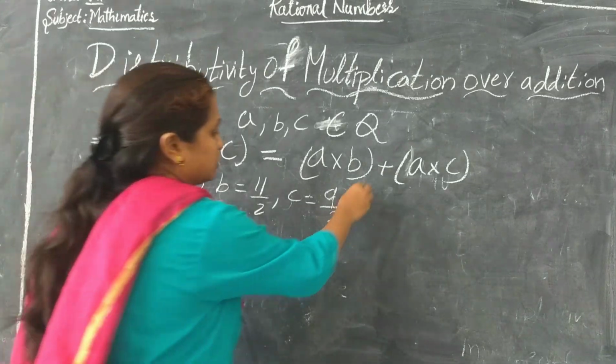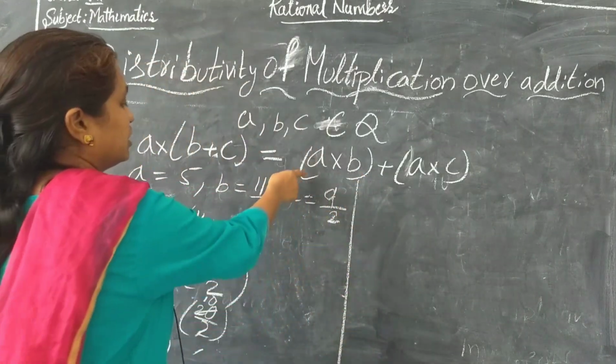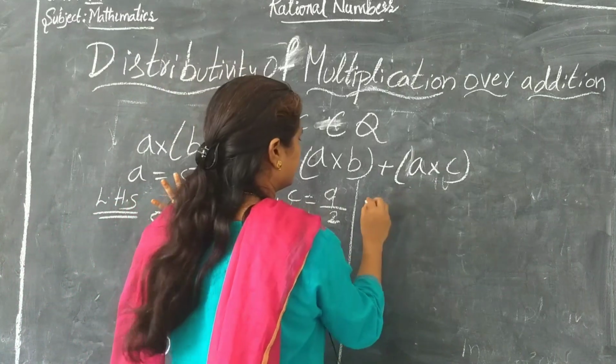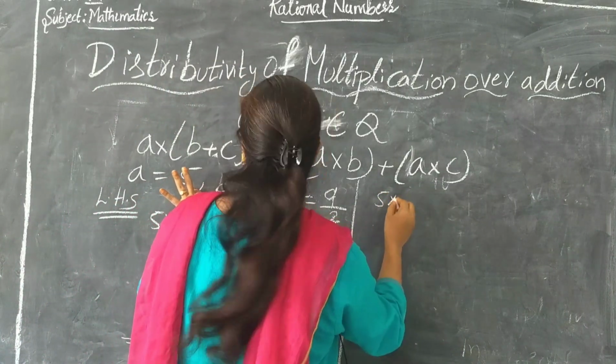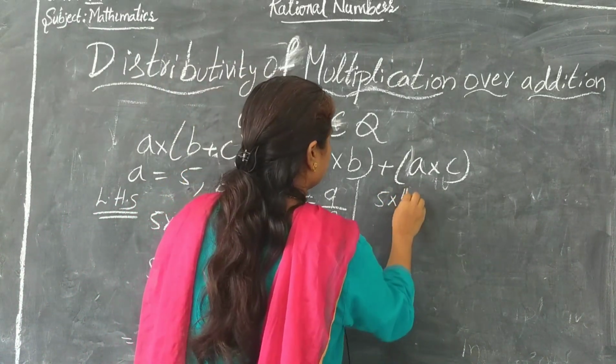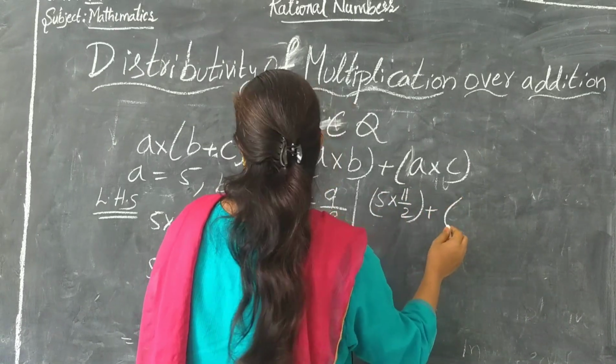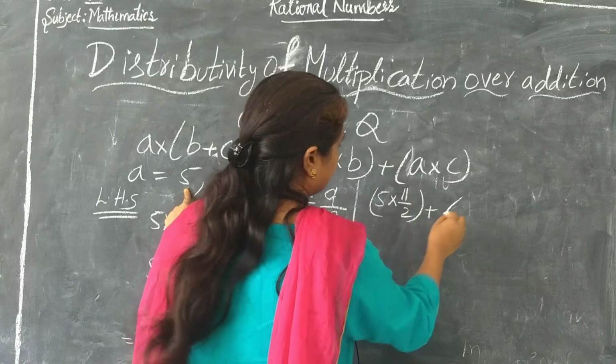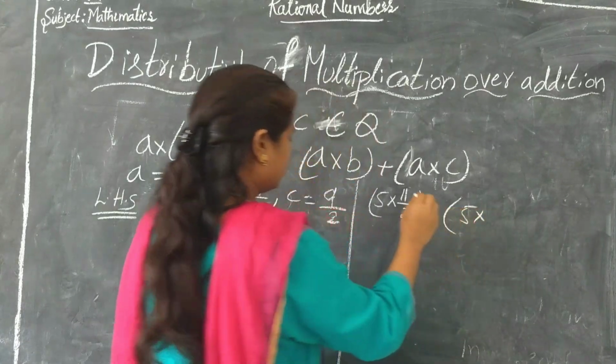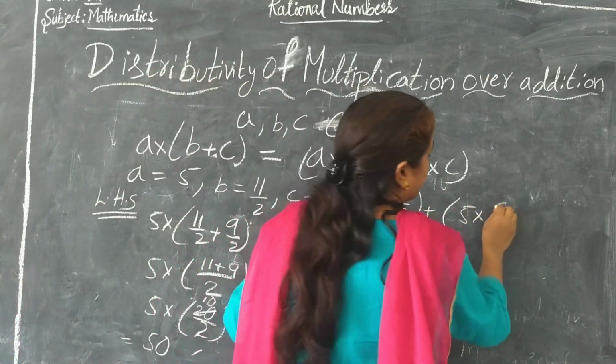Coming to the RHS side, 5 into 11 by 2 plus 5 into 9 by 2.